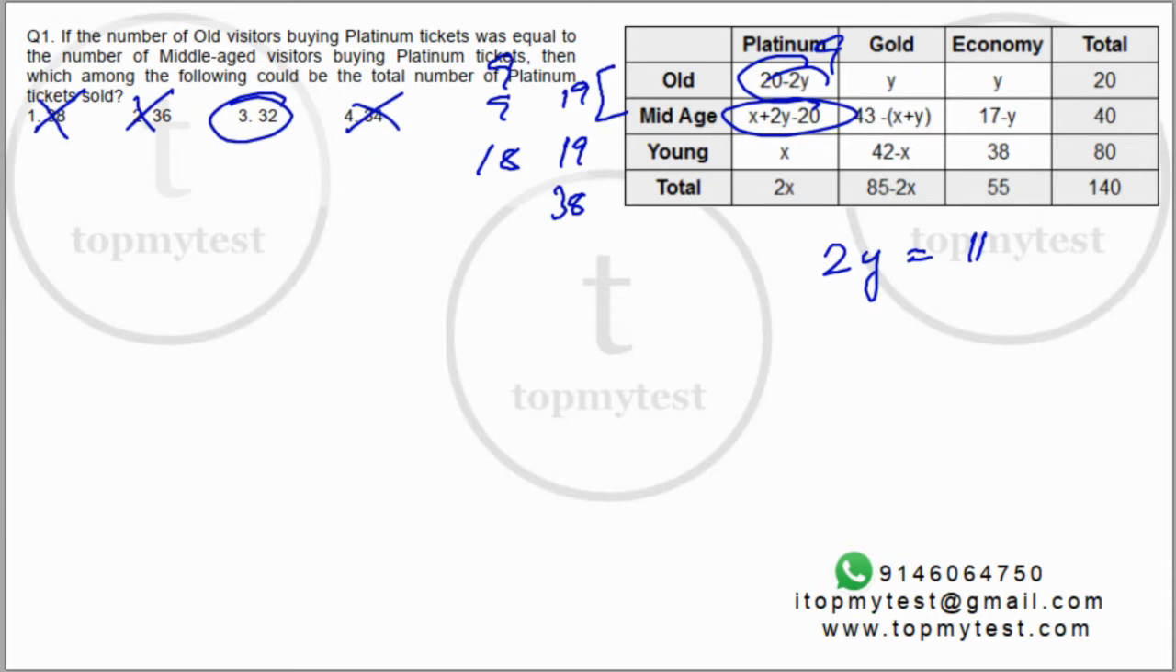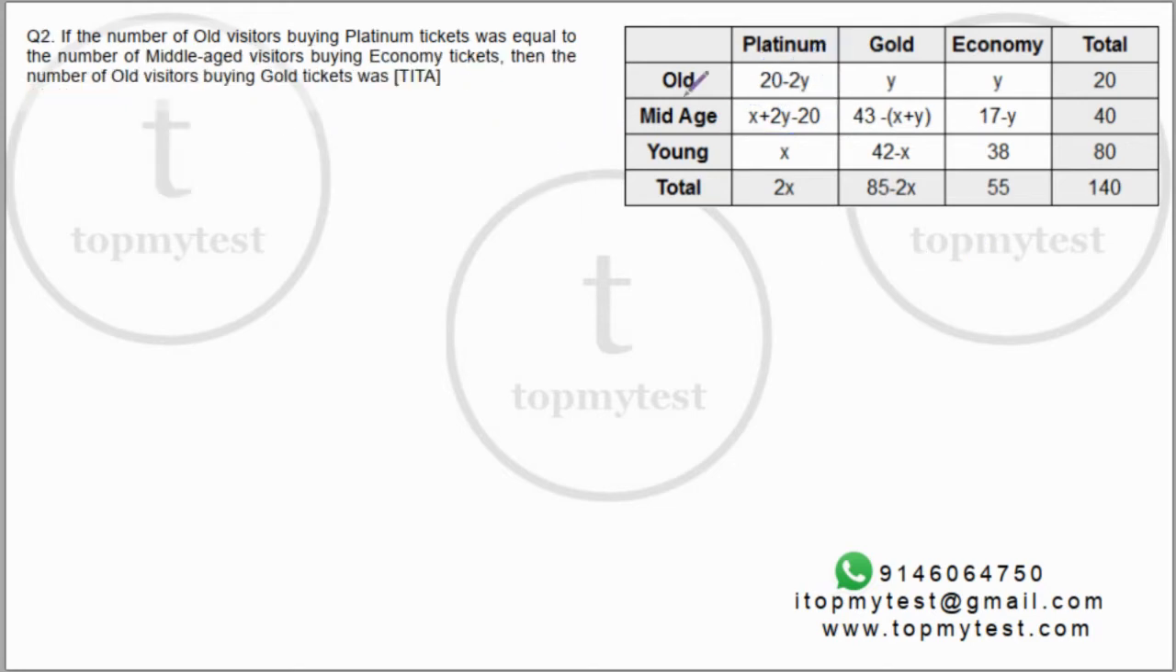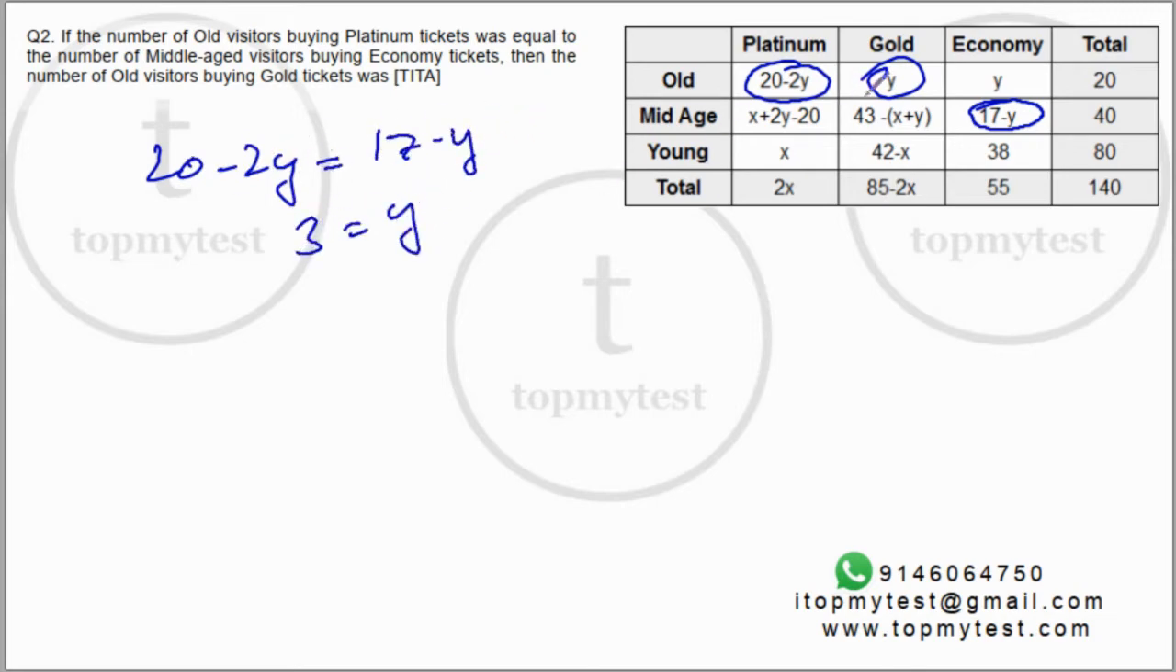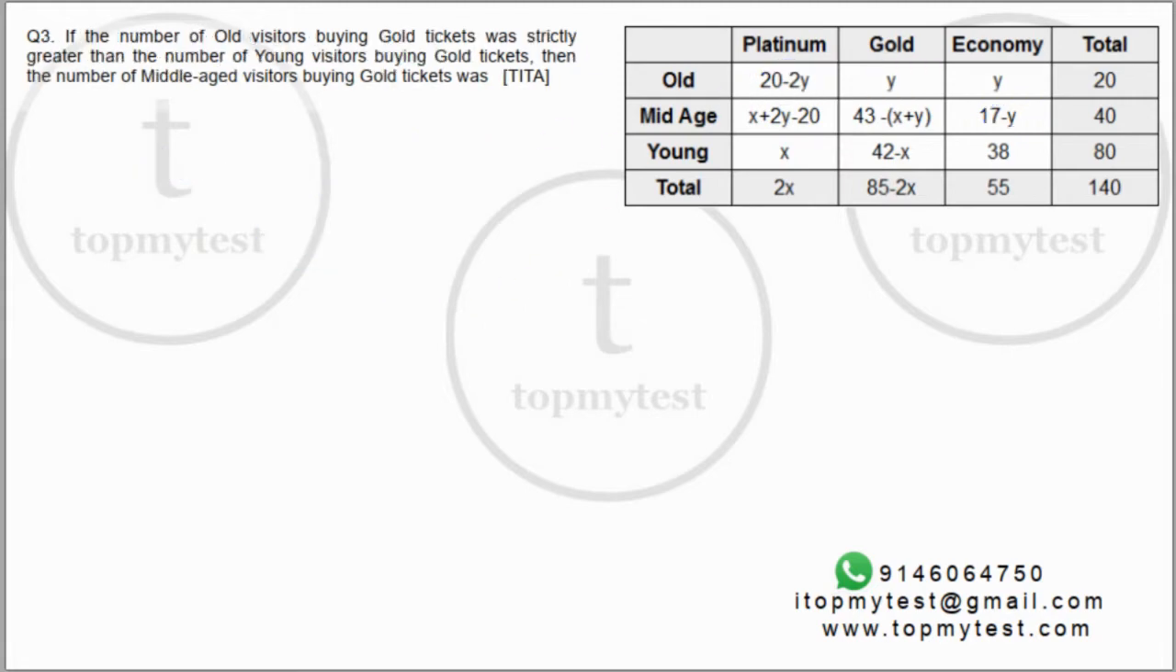Right? Okay, let's go to the next question. If the number of old visitors buying platinum tickets was equal to the number of middle-aged visitors buying economy tickets, then what can be the number of old visitors buying gold tickets? You need to find the value of y. Okay, so 20 minus 2y equals 17 minus y. If I rewrite this, you'll get y equals 3. So that's your answer. Let's try the next one.